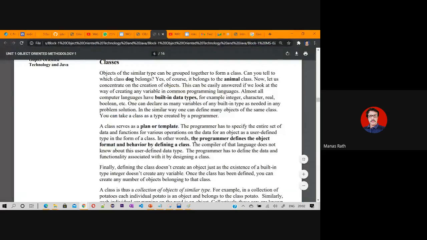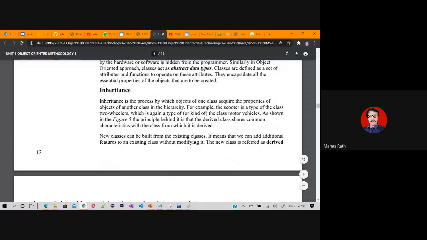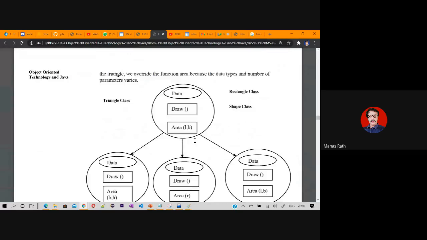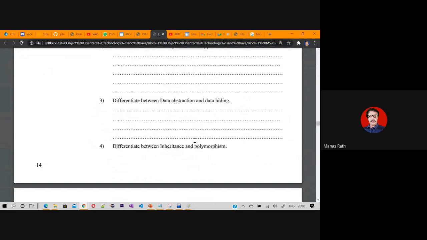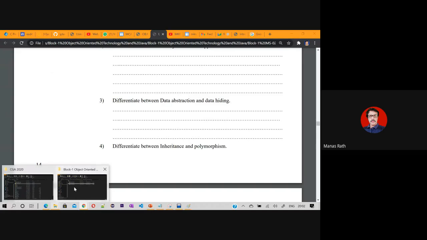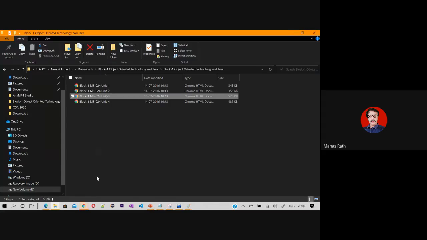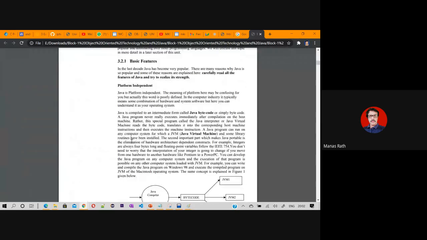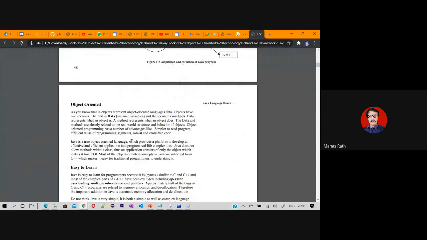And you go through the books. If you do not have this book, you can collect it from the internet. It is available. And in the next further classes, we'll be moving to chapter 3, or unit 3 of this. This unit 3 covers complete Java. It will give you the Java language basics, and we will be learning how a Java program looks and how to write a simple program in Java. Tomorrow you have the same link and you can use the same link, and you join at 7 o'clock. It will be good so that we can spend the entire 1 hour.